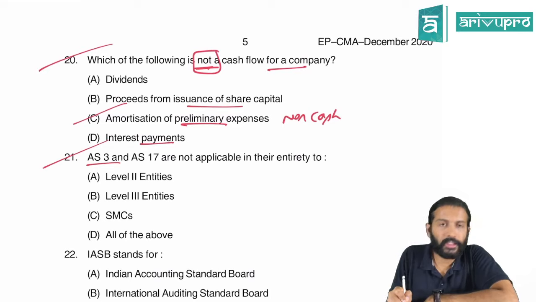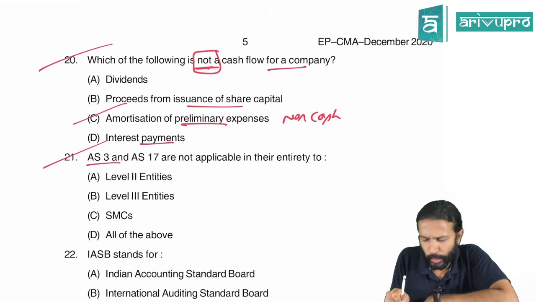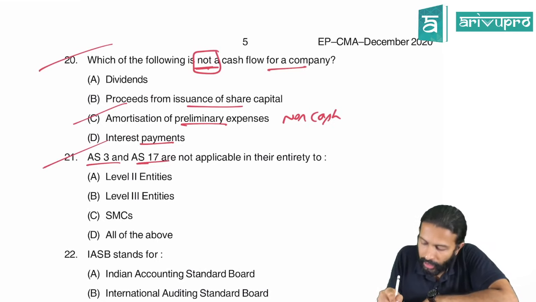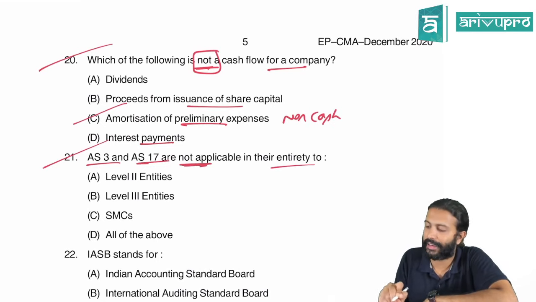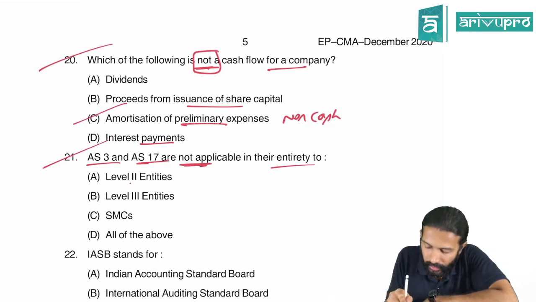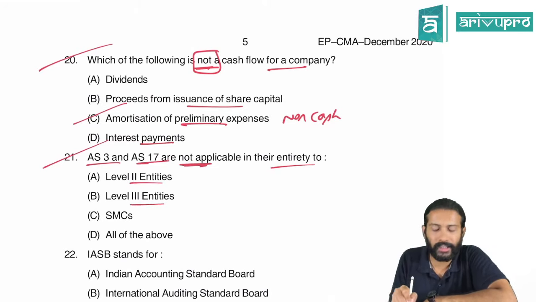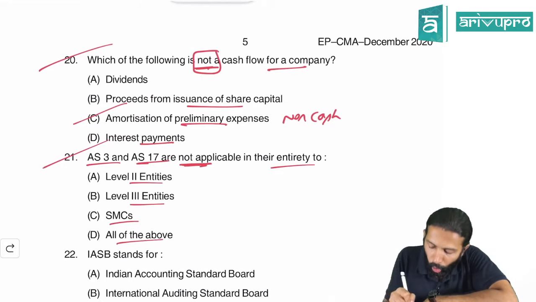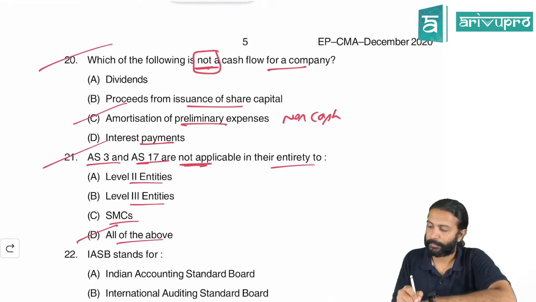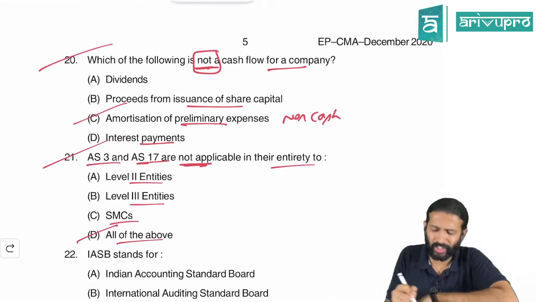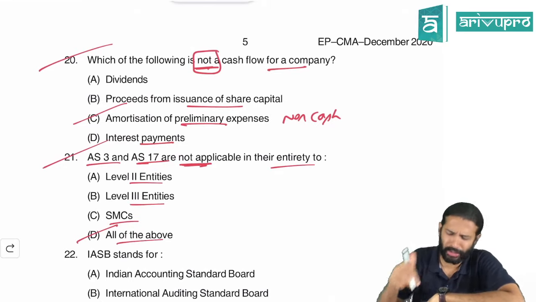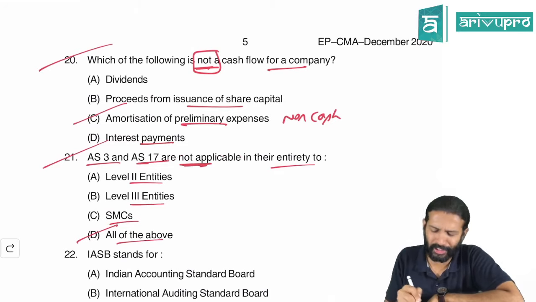Next, AS 3, Accounting Standard 3 for cash flow statement, and Accounting Standard 17, which talks about segment reporting, are not applicable in its entirety to which company? Level 2 entities, Level 3 entities, SMC, all of the above now. All of the above have this exemption. Yes, correct. In fact, AS 17 is not entirely excluded for SMC. They get a partial exemption. So according to me, this question's framing is wrong.